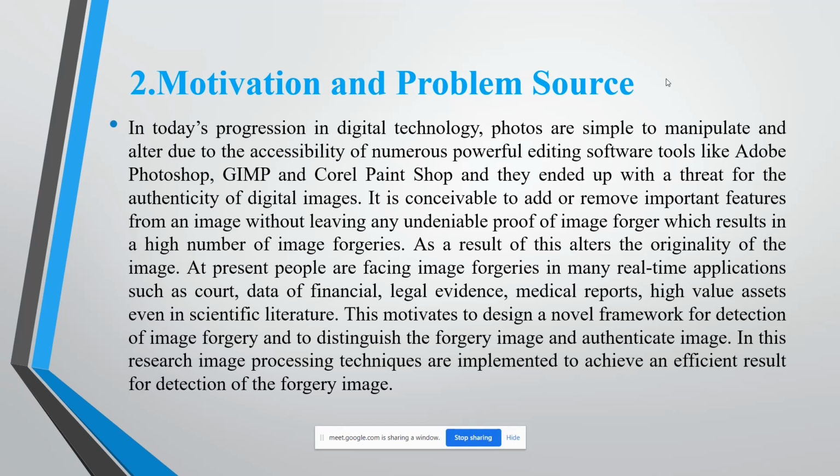Motivation and problem source. In today's development of digital technology, images are very simple to manipulate and alter due to the accessibility of numerous powerful editing tools like Adobe Photoshop, GIMP, Corel PaintShop, and they end up as a threat to the authenticity of digital images. It is conceivable to add or remove different features from an image without leaving any undeniable proof of image forgery, which results in a high number of image forgeries. As a result, this alters the originality of the image.